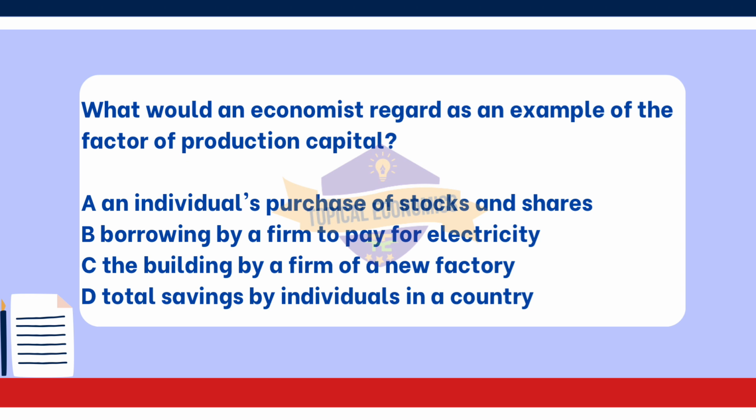Electricity is a utility necessary for production, but borrowing for it does not constitute capital itself. Lastly, option D. Total savings by individuals in a country. While savings can be an important economic indicator, they do not represent capital in the sense of physical resources used for production. Savings can be used for investment, but they are not capital by themselves.